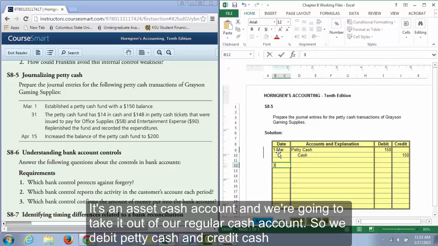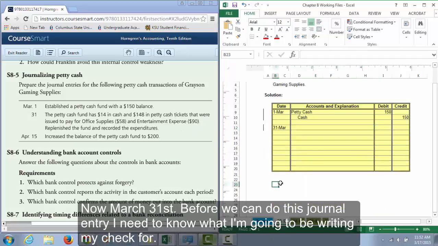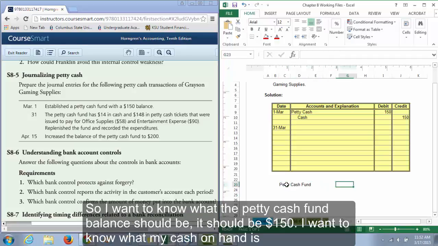All right. Then we've got March 31st. Before we can actually do this journal entry, I need to know what I'm going to be writing my check for. So I want to know what the petty cash fund balance should be. So it should be $150. I want to know what my cash on hand is.